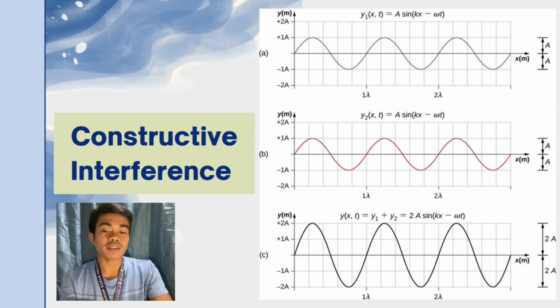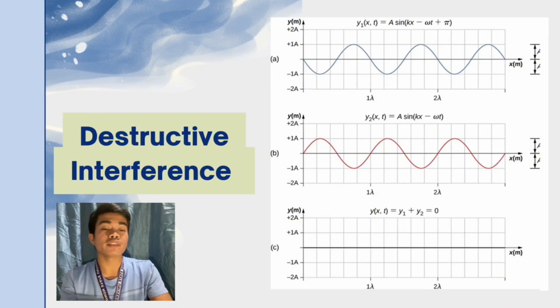At some spots in the audience, the sound is much louder because of constructive interference. So destructive interference is the opposite. If you look at letter A, the wave crosses negative 1A and then meets, at letter B, positive 1A, which is the crests. So if they overlap, what will happen? It flatlines. Right?